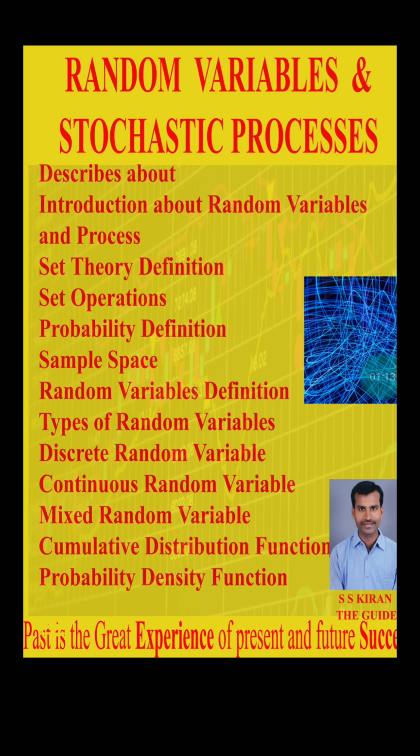In that subject we discussed some classification of signals. Generally signals are classified into the following types: deterministic and non-deterministic. These non-deterministic signals are also called random signals. Why are these signals called random signals?